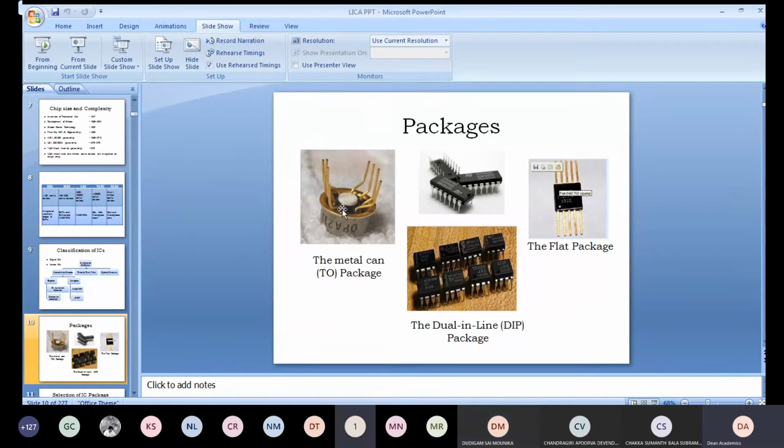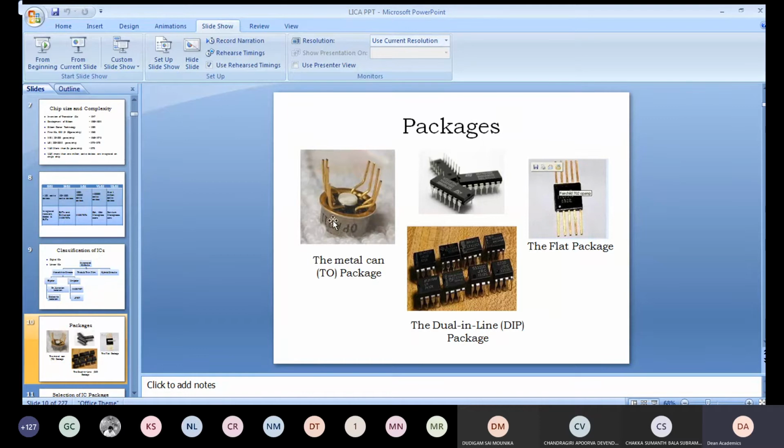Where have you seen? No, ma'am. Okay, next time you verify, right? Whenever you go to your lab or somewhere, you have seen this type of ICs also. For some applications, these metal can packaged ICs are required.